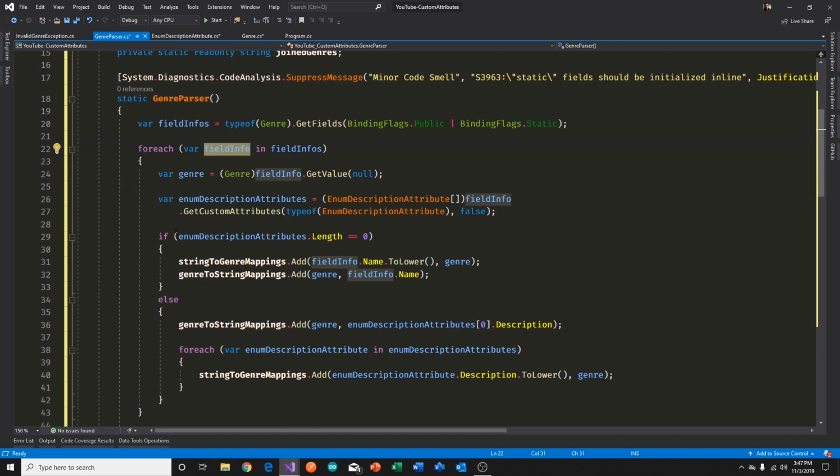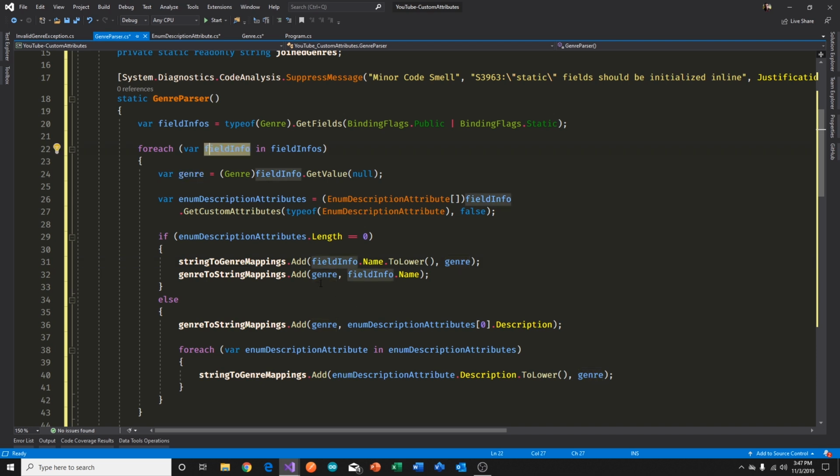And in order to do that, we are looping through this collection, and we are building up both the dictionaries. For the string to genre mapping, we're saying for every field info's name and toLower, we also want to be case insensitive. We are stuffing the name in lowercase form as the key, and the genre is, of course, the genre that we took out over here. And for the other dictionary, the genre to string mappings, we say for this genre, the name should be the string representation of that attribute that we just picked up, right?